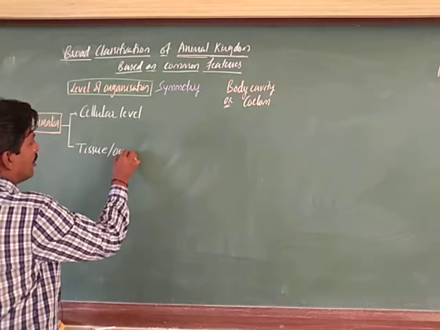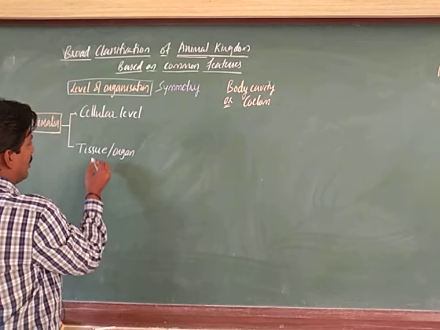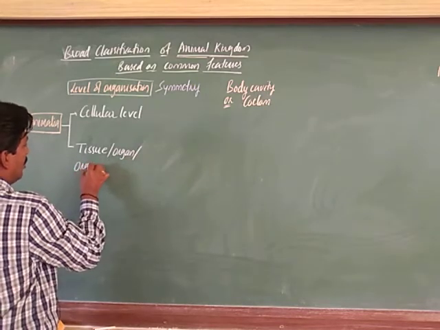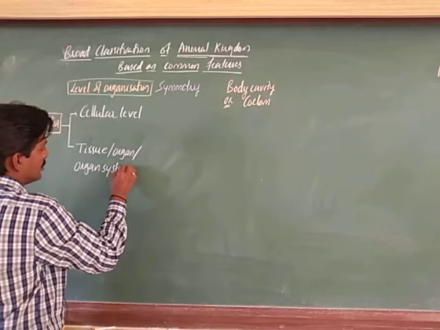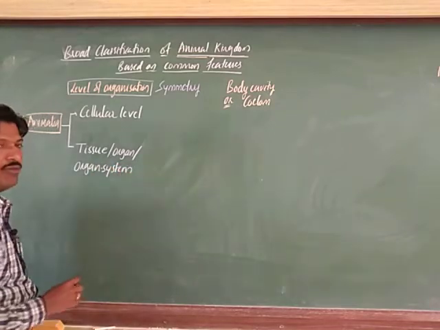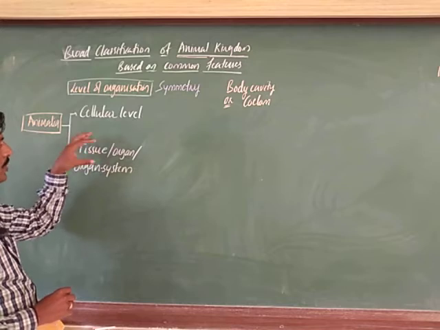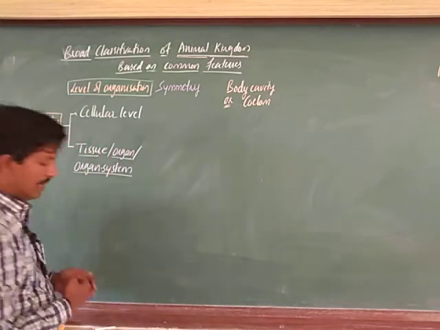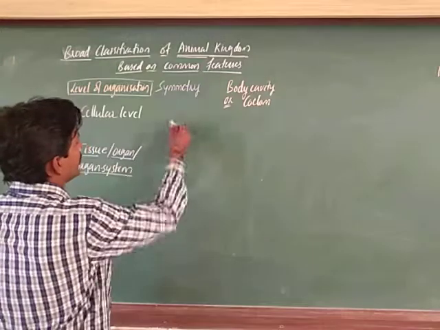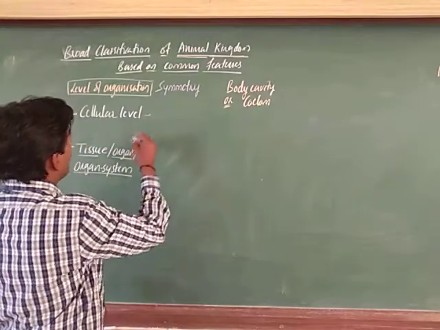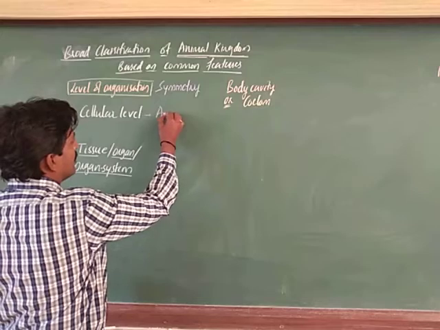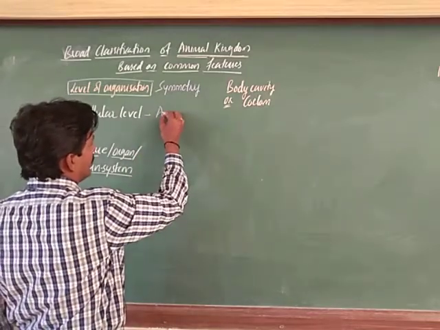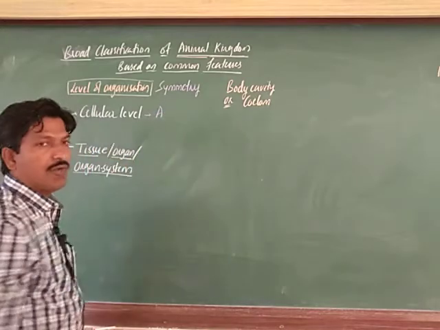And next we can take tissue level, organ level, or organ system level of organization. We classified here into two groups: cellular level, and tissue level, organ level and organ system level. Let us take here the symmetry. Symmetry here is usually asymmetric, or symmetric. Usually in the cellular level of organization,